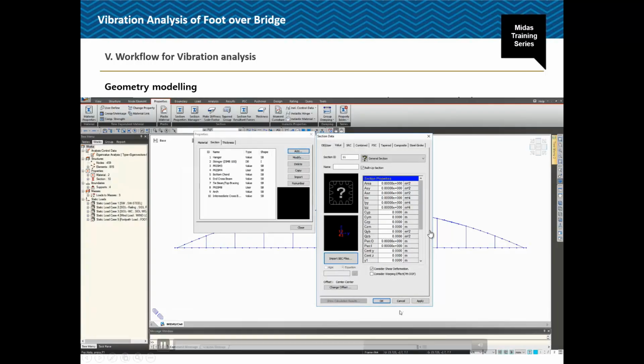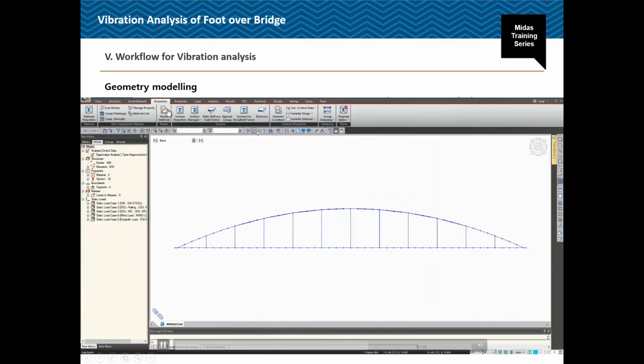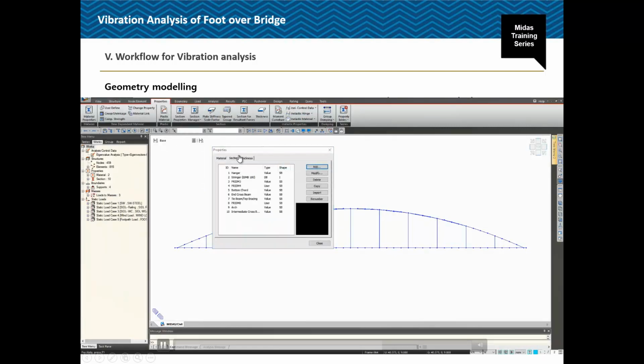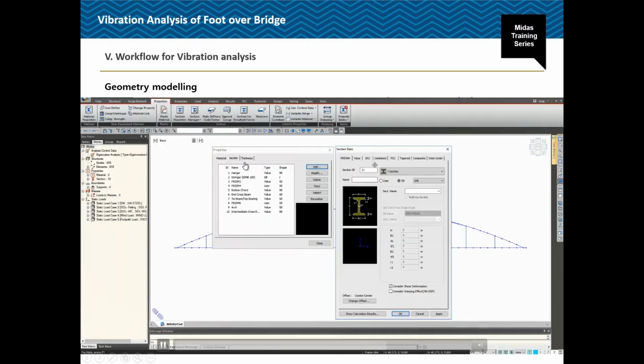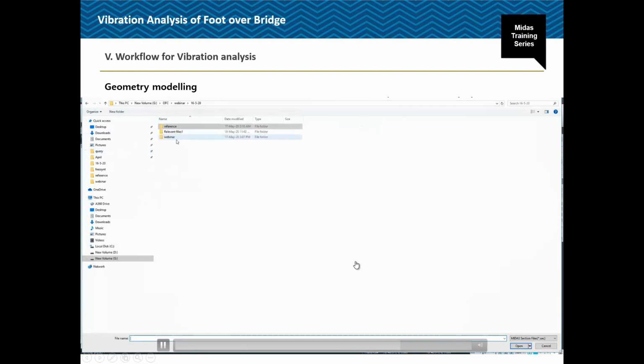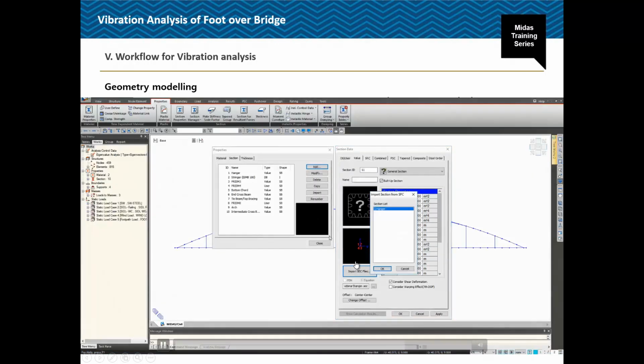In Midas Civil, if I go to Properties and Section Properties, there is an option called value type of section. Go to the value type of section and there select the general section, where we can import the SEC file that we generated previously. Just take that particular section, so all the section properties will be calculated. Save the section using the name hanger.